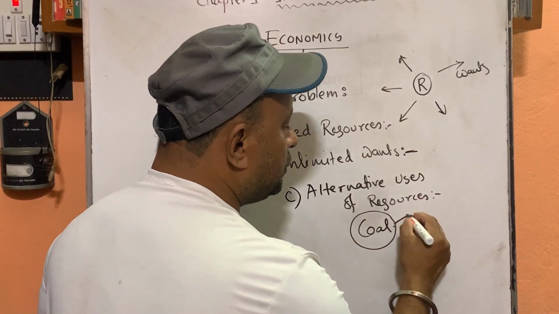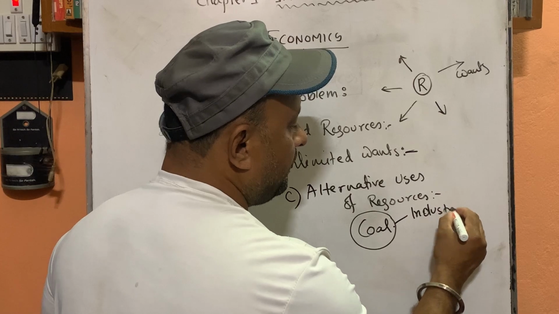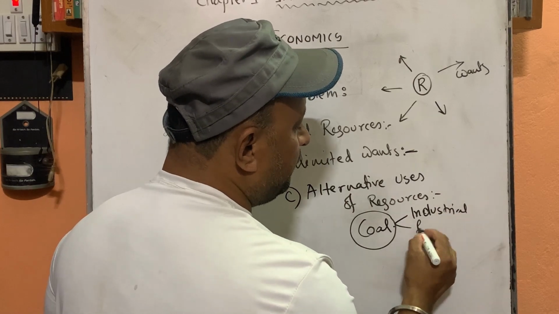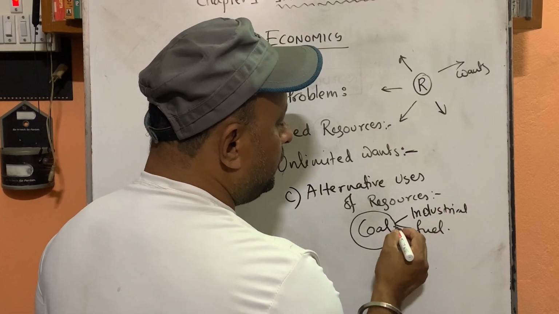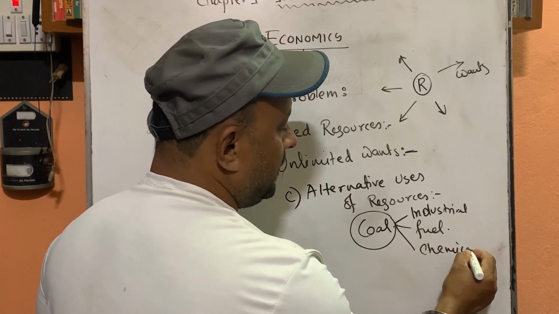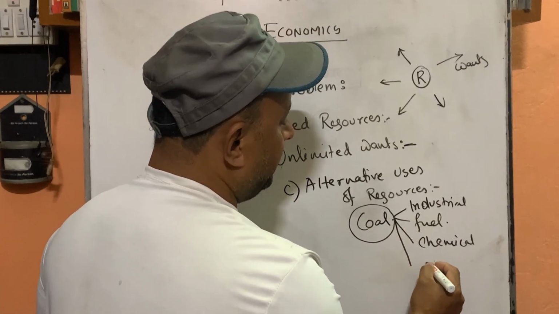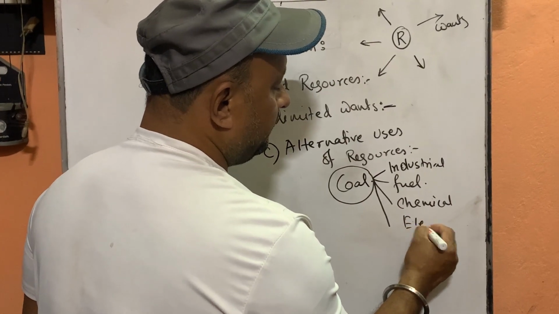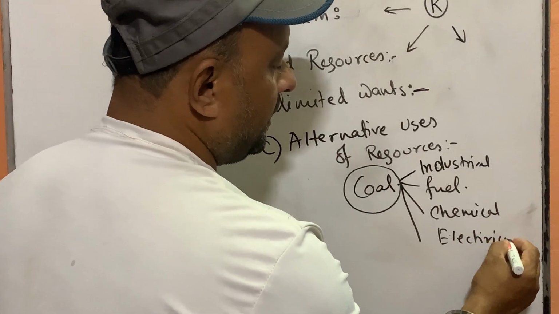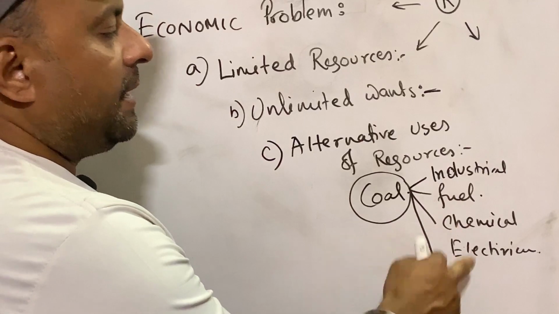Coal we can use for industrial purposes, as a fuel, for different chemical production, and for making electricity. Like that, coal can be used for different purposes.